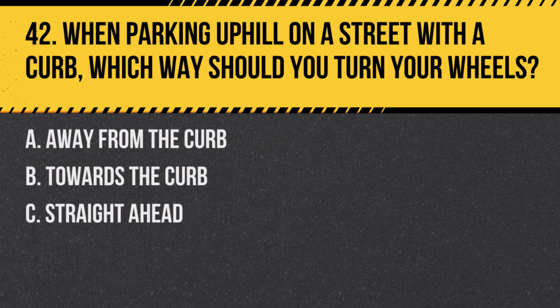Question 42. When parking uphill on a street with a curb, which way should you turn your wheels? A. Away from the curb. B. Towards the curb. C. Straight ahead. Answer. A. Away from the curb. This ensures that if your vehicle starts to roll, it will roll away from traffic.